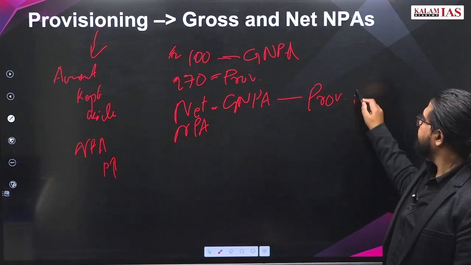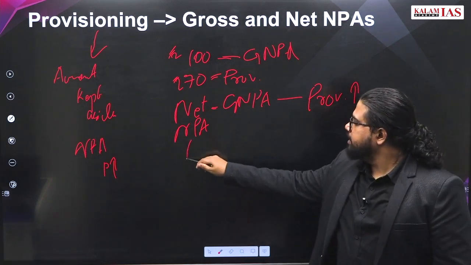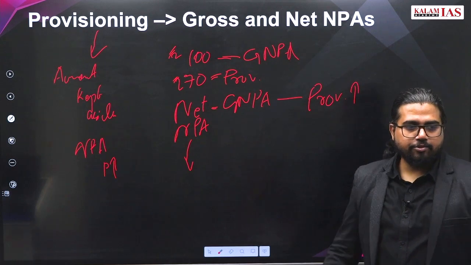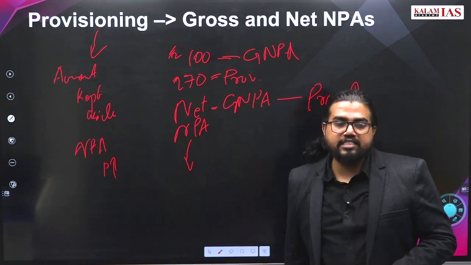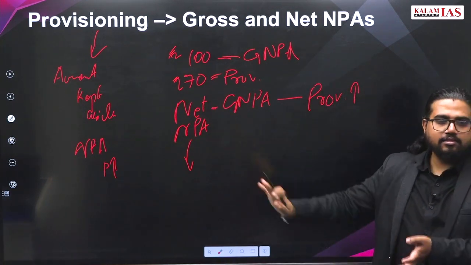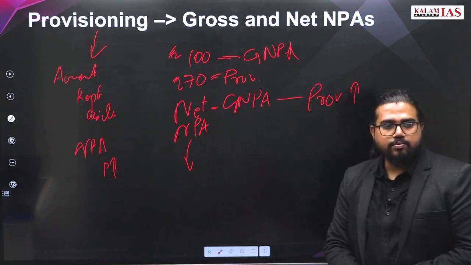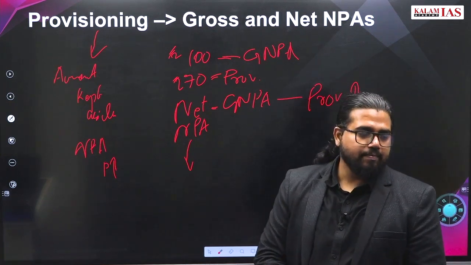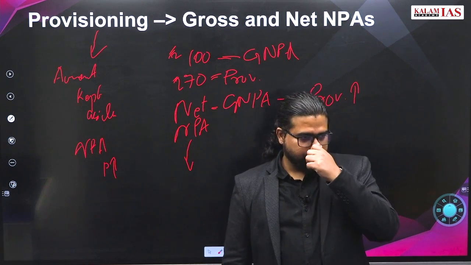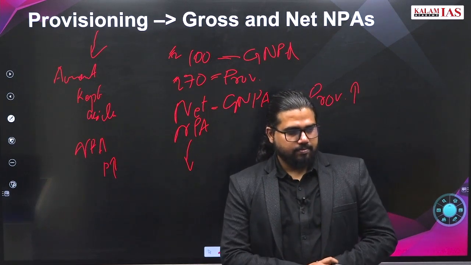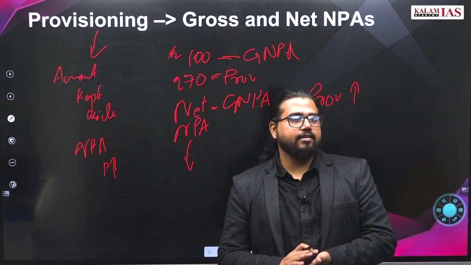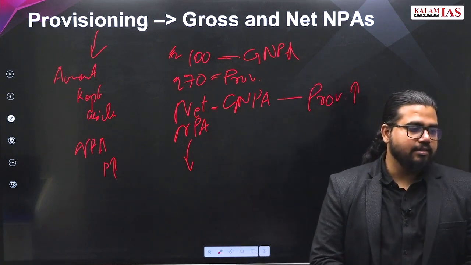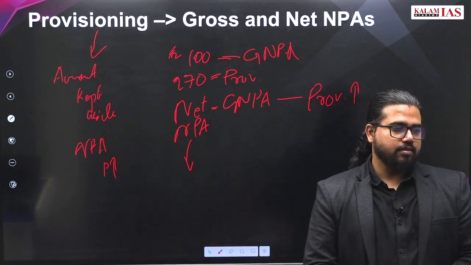So if provisioning increases, net NPA decreases. If the bank keeps 100% provisioning, that means net NPA will be 0. Okay. What we get by selling the collateral? Anything can be profits of the bank. In that case, this will reduce the NPA.